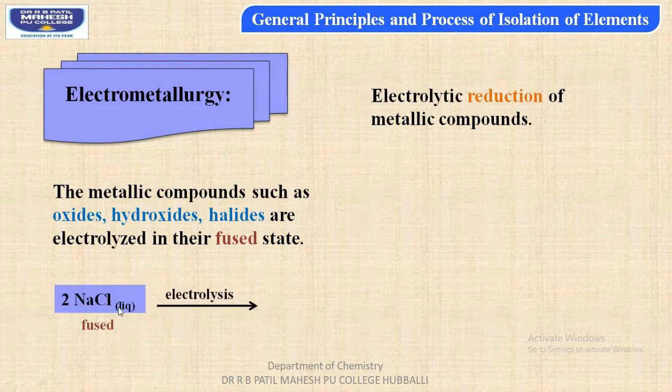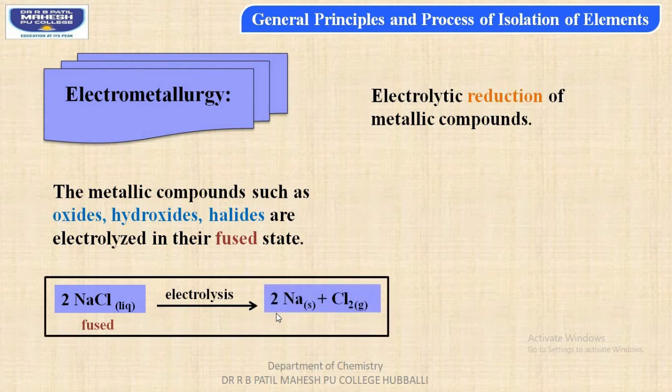For example, when NaCl in a fused state is electrolyzed, we get sodium metal along with chlorine vapor, and here Na plus and Cl minus ions are formed in the electrolyte.